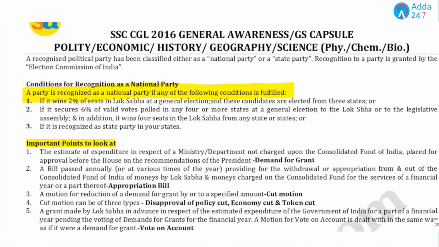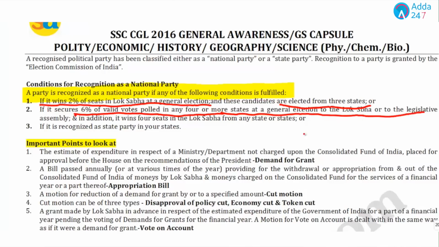If it wins 2% of seats in the Lok Sabha at a general election, and these candidates are elected from more than 3 states, or if it secures 6% of valid votes polled in any 4 or more states at general elections of the Lok Sabha or the Legislative Assembly. In addition, it wins 4 seats in the Lok Sabha from any state or states. If it is recognized as a state party in 4 states, only then can a party become a national party.